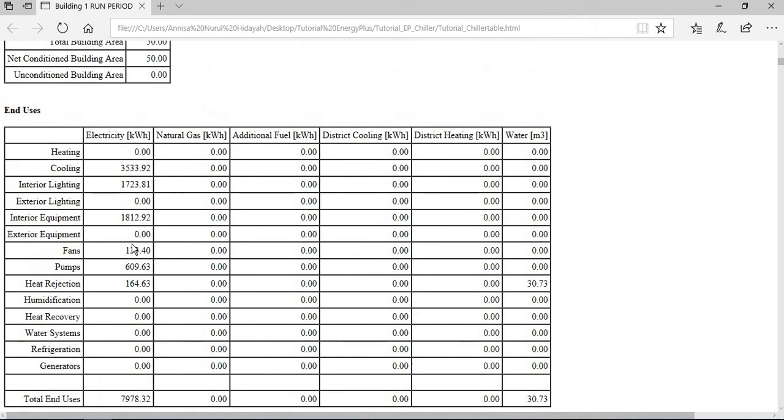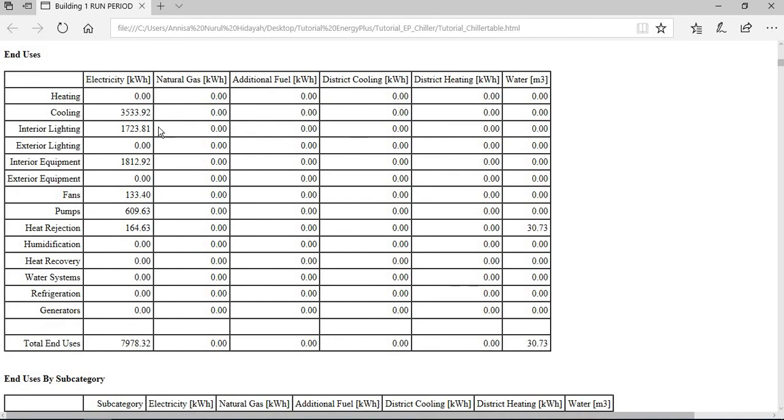As we can see here, we do not use any energy for heating, even though we already set the hot water load. Because, in fact, we use the Jakarta weather file, we do not need any space to be heated.